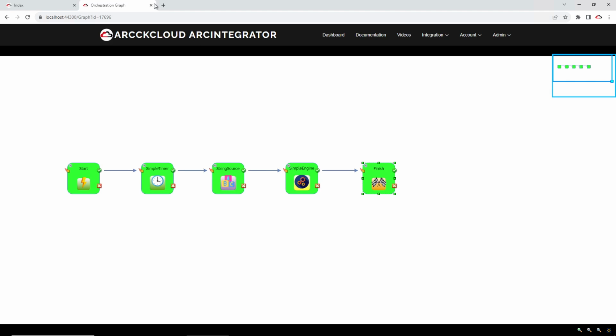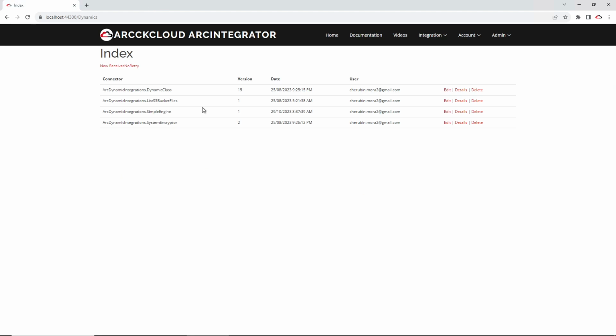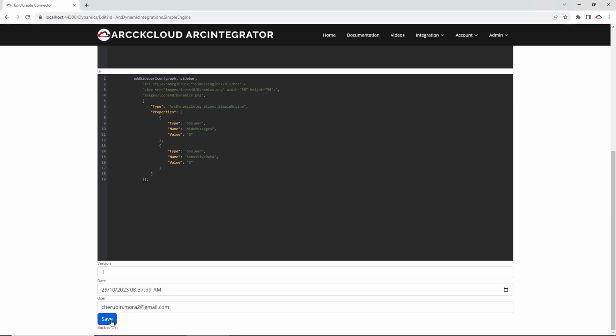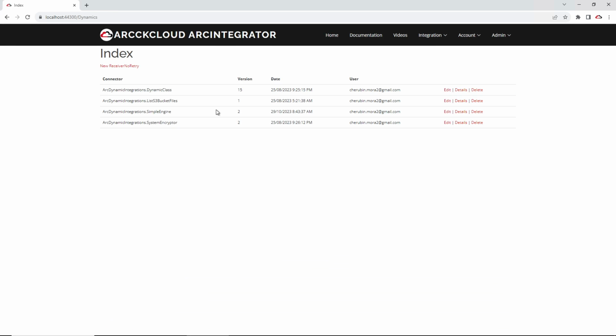I'll show you how we're going to do that. The simple engine that we have here is version 1. I'm going to edit that, and I'll increment the input by 1000. Then we're going to save that. Now this creates a version 2 of the engine.